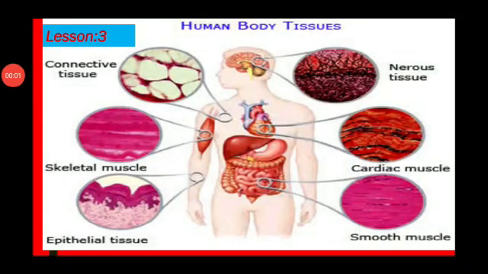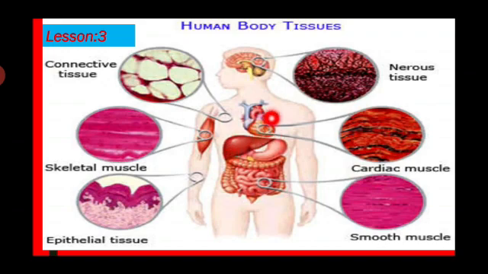Good morning, students. We are going to discuss the topic, Lesson 3: Tissue Level of Organization. The tissue level of organization consists of grouping cells: connective tissue, skeletal muscle, epithelial tissue, nerve tissue, cardiac muscle and smooth muscle. You have to see this in the human body structure.